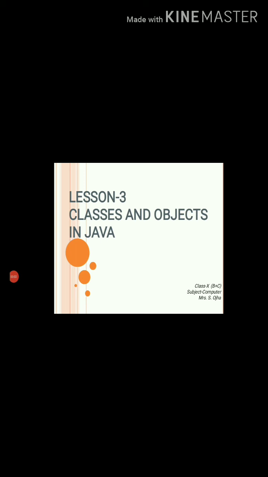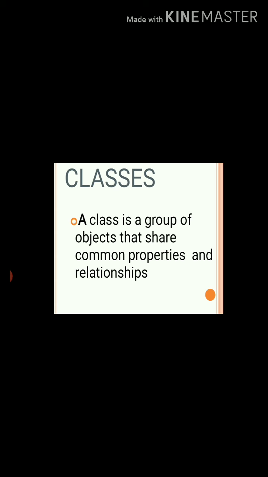Chapter 3: Classes and Objects in Java. So let's start. What is a class? A class is the template or blueprint from which objects are made. You can also say a class is a collection of objects having common properties. Class is also called a factory of objects because class is a concept and object is a phenomenon.